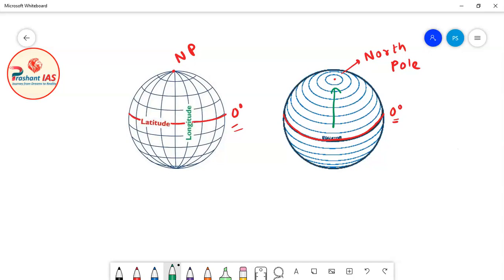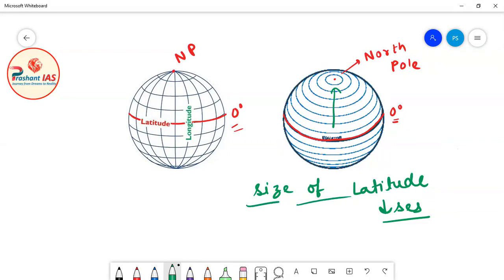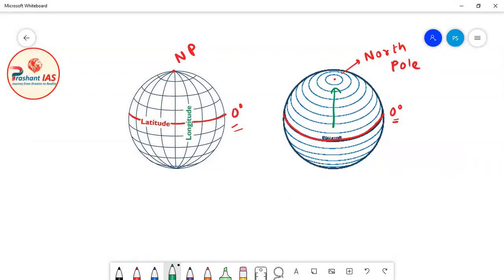So as one moves from the equator to the North Pole, the size of latitude decreases. I am writing it on the board also: the size of latitude decreases. As one moves away from the equator to the North Pole, the size of latitudes is decreasing. Now what does it mean? It means that 0 degree latitude, or the equator, is the largest latitude in terms of size.